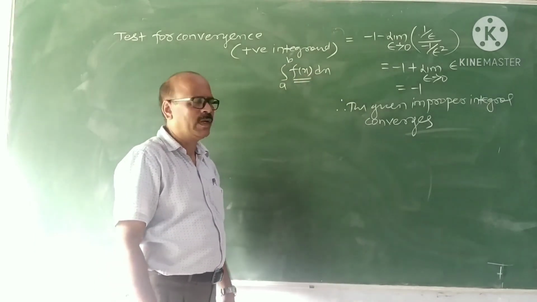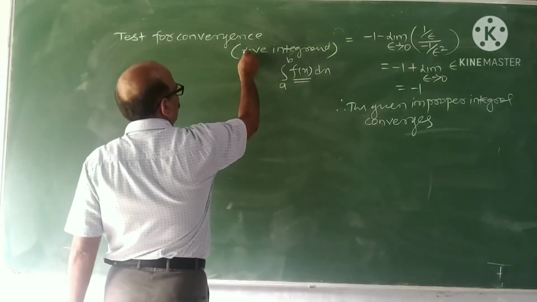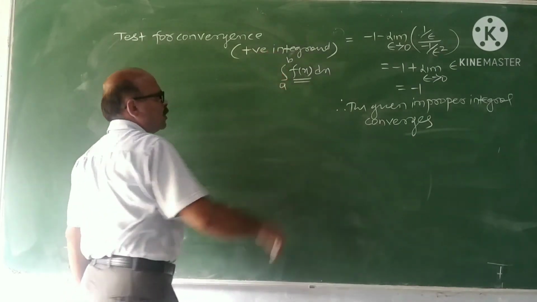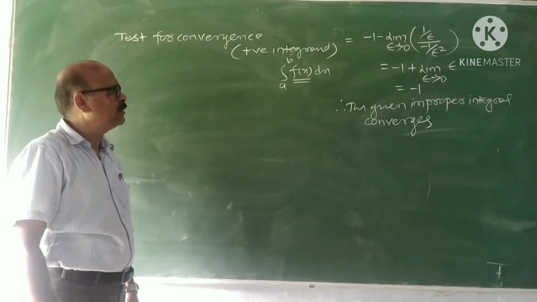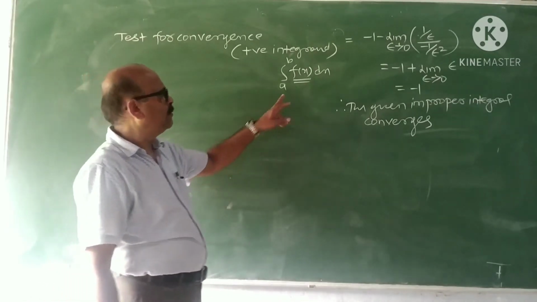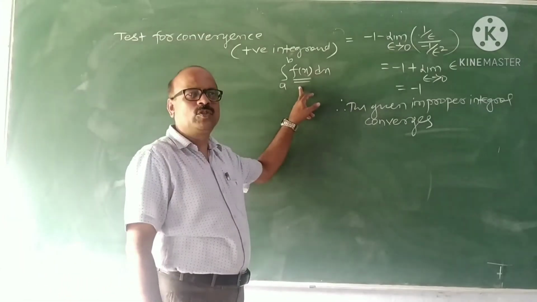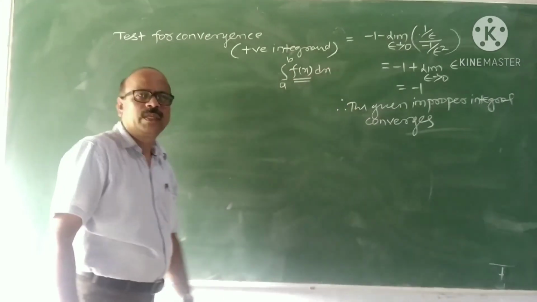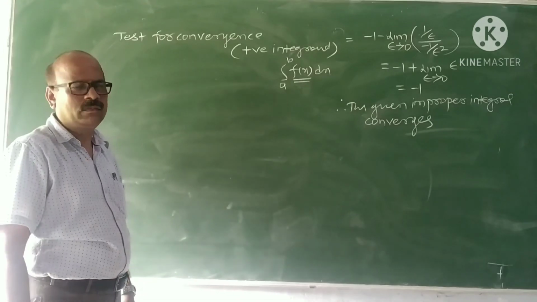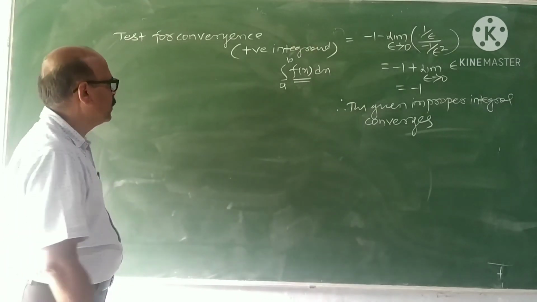First, we state some rules or theorems which are applicable only to positive integrands. Then we consider absolute convergence. Absolute convergence gives the application of these to negative integrands also.